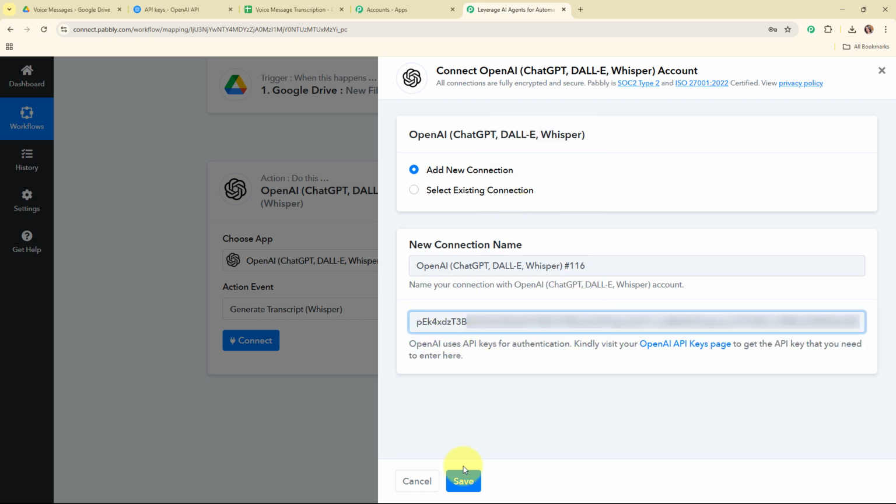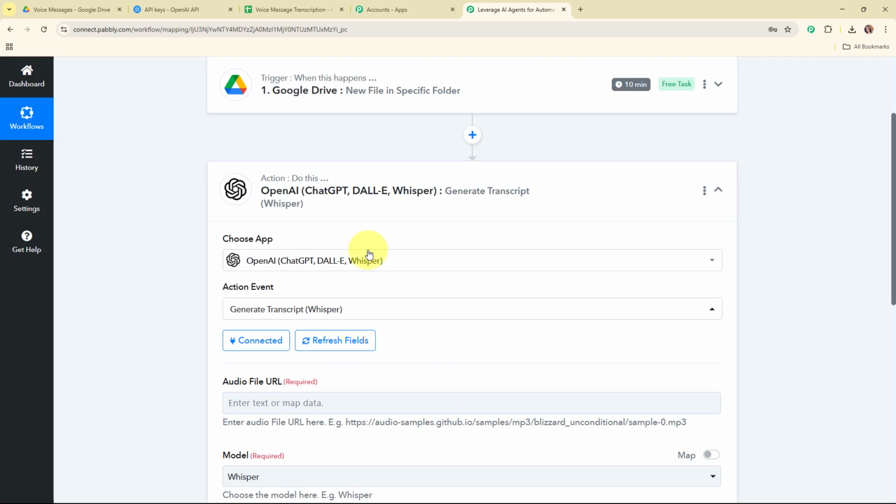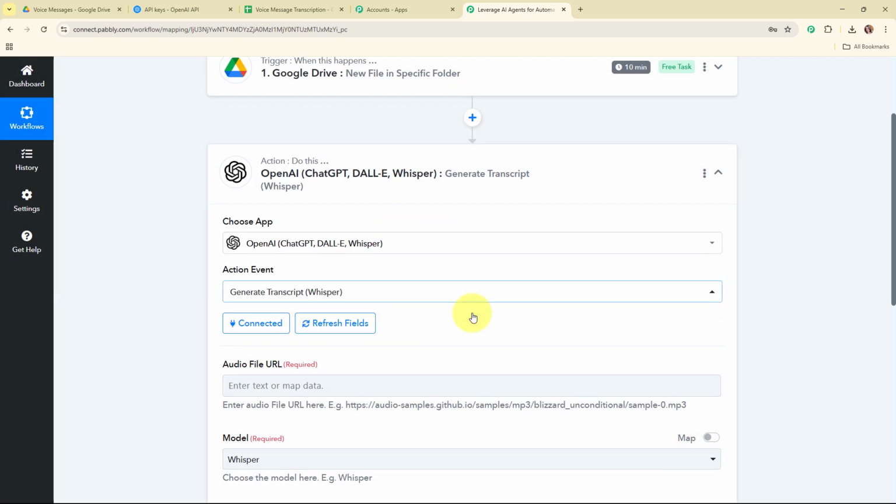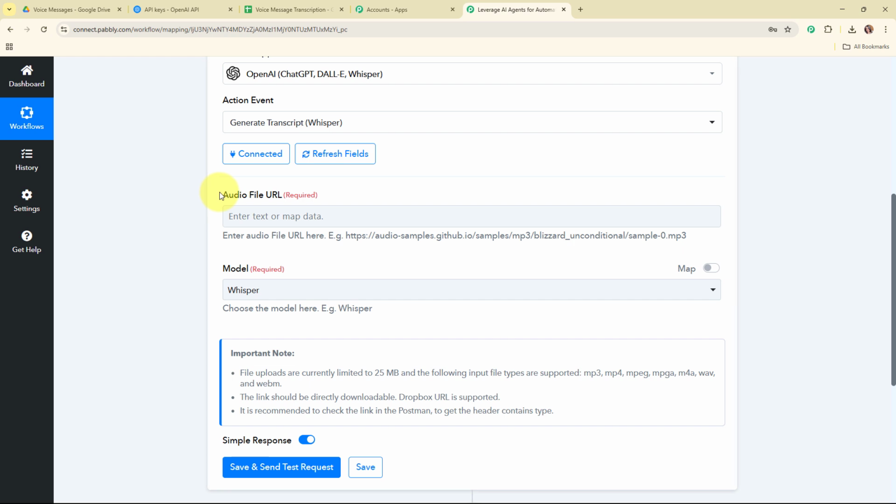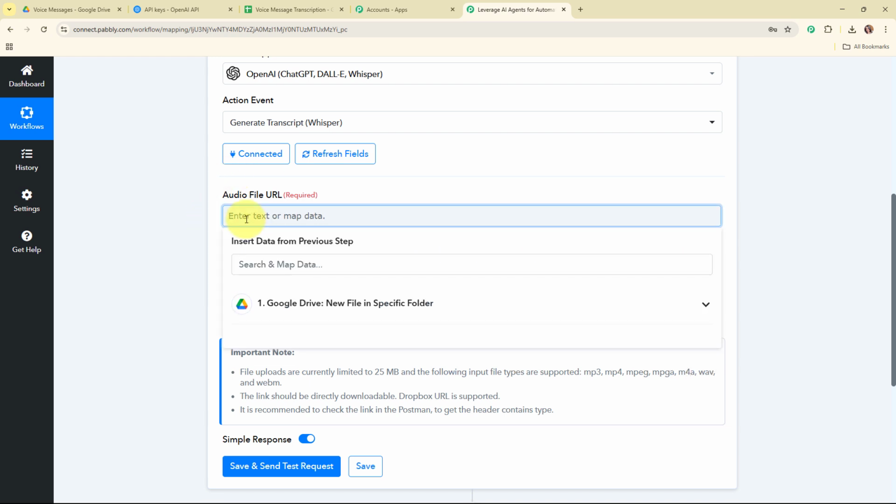Now after entering the API token, I'm going to click on save, and here you can see we are now successfully connected. So moving forward, it's asking me to select the audio file URL. Here it says enter the audio file URL, example this. Instead of entering this audio file URL manually, I'm going to map the data.